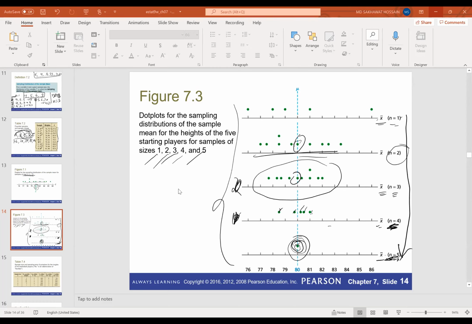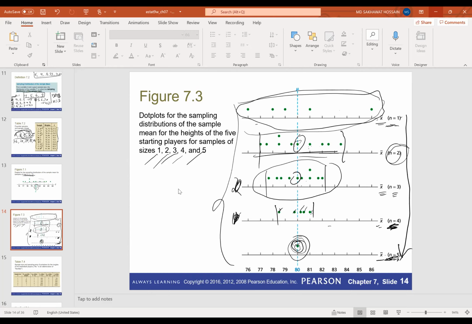If you see the pattern, when n is 1, this one has the largest sampling error. When n equals 2, from here to here, it has a smaller sampling error compared to this one. And if you compare this one with this one, it has a smaller sampling error again. That means if you increase the sample size, it will reduce the sampling error. And that makes sense actually.